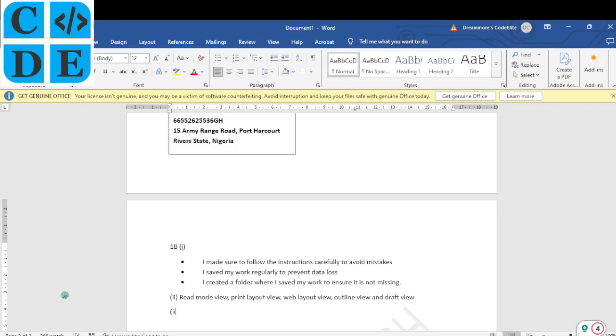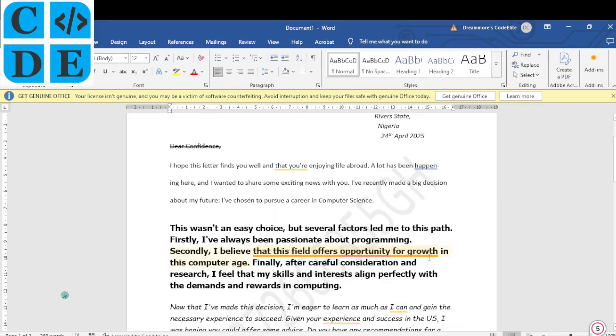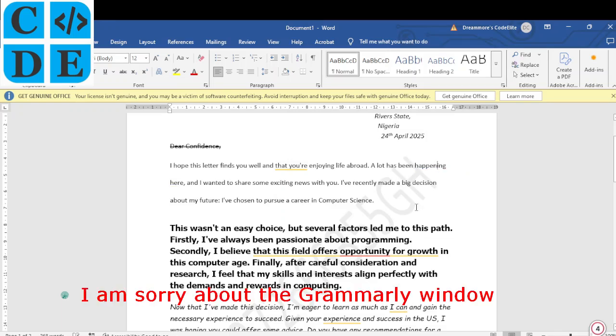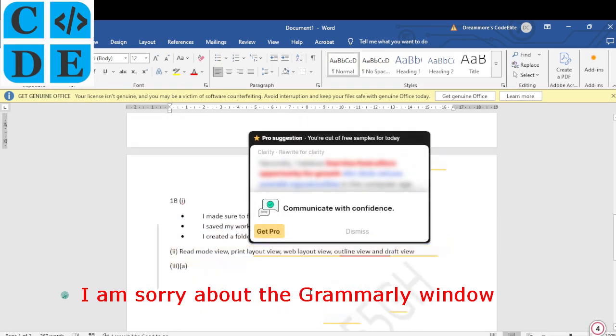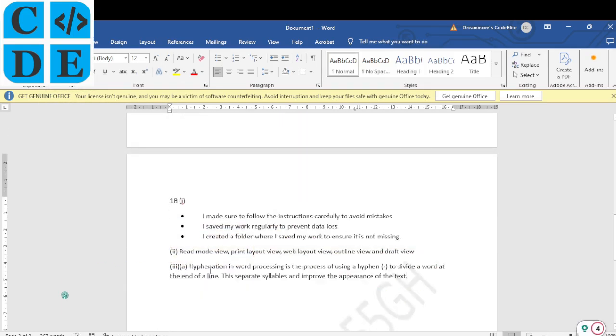So I will say this is the third one, 3A. All right. So what we have here is an example of hyphenation. Okay, where you put a hyphen as a continuation of a word. It's the process of using a hyphen to divide a word at the end of a line. Okay, so I'm going to revert this to the way it was. Okay, so that is hyphenation.